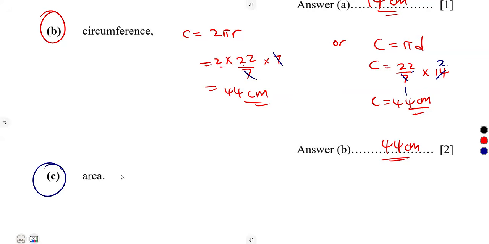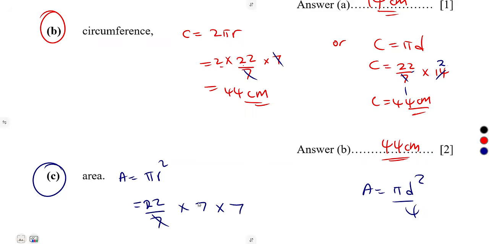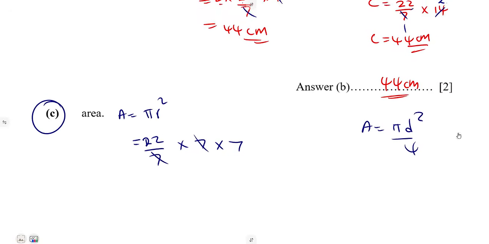Then area of a circle is simply pi r squared, or you can use pi d squared over 4. So we have pi 22/7, our radius, remember, is 7. So 7 squared means 7 times 7. This is going to cancel.